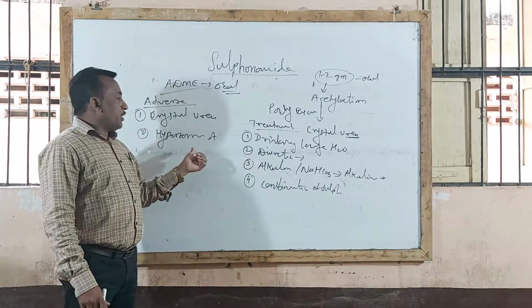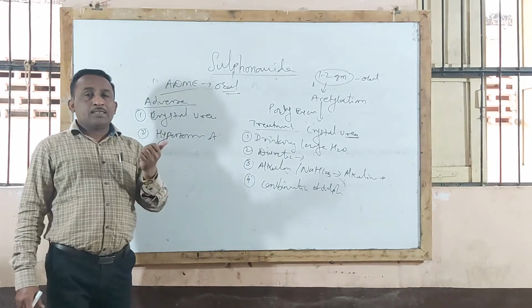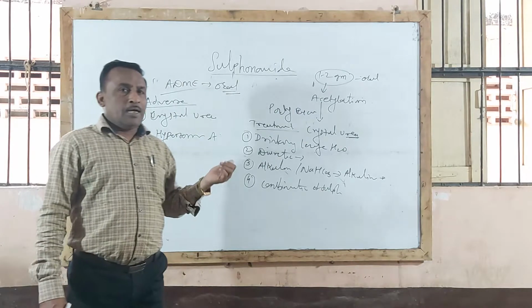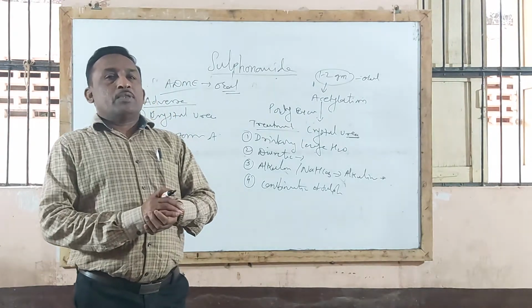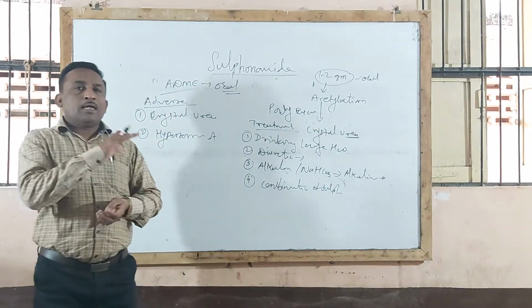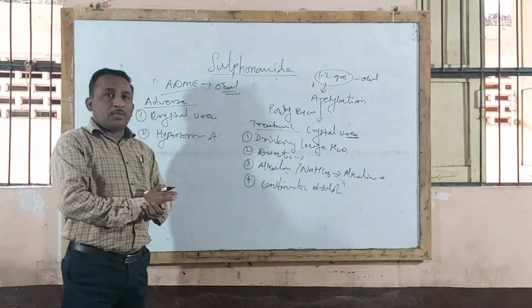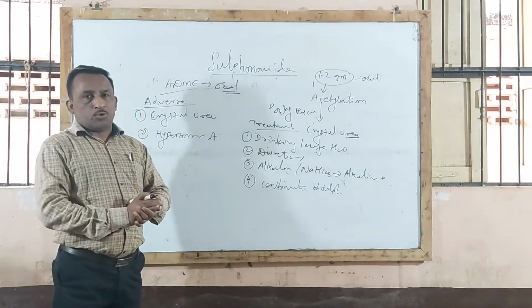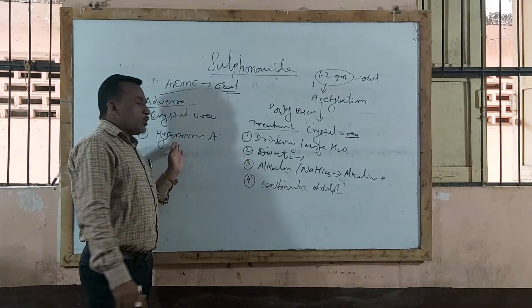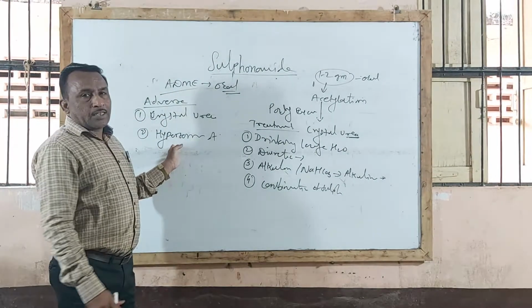So another side effect, that in most of the people there is a chance of allergic reaction, and because of this nowadays, even though sulfonamides are very strong bacteriostatic agents, they are very rarely used in clinical practice because of hypersensitivity or allergy reactions.